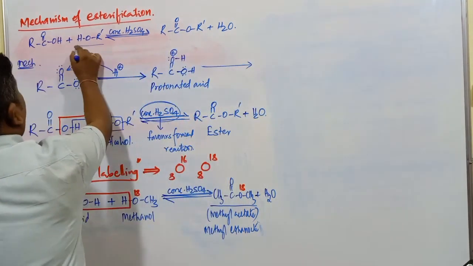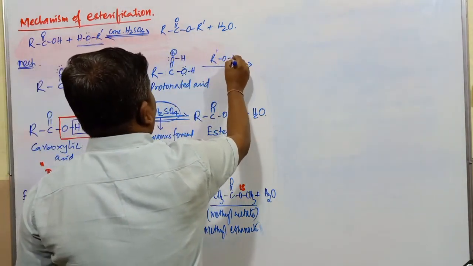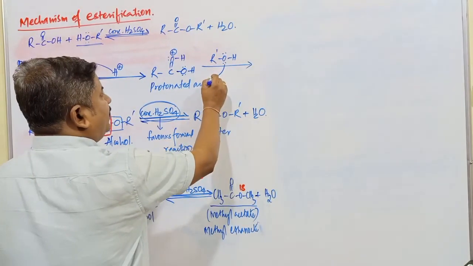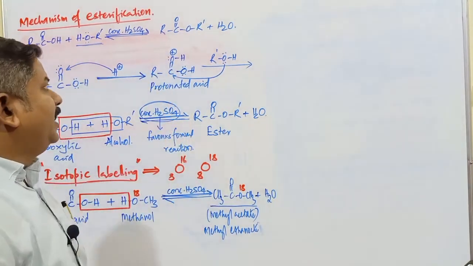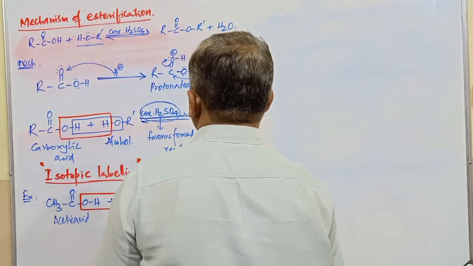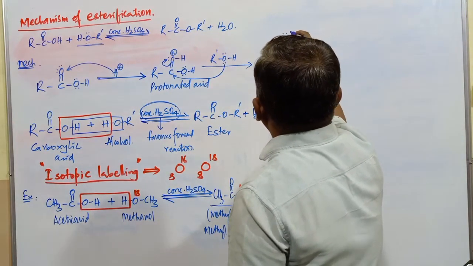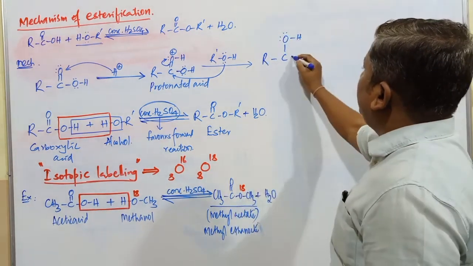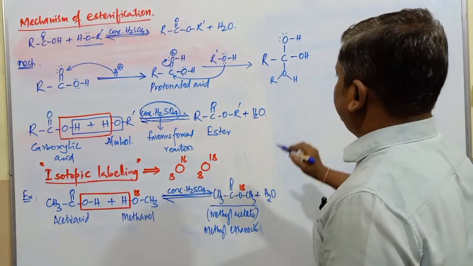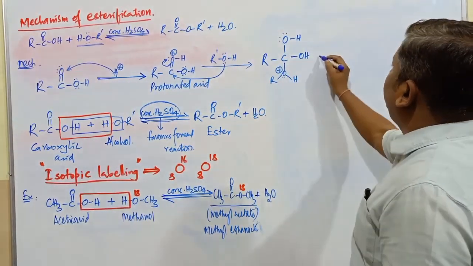Next, what happens? This alcohol, what is that? R-OH. Oxygen is also having 2 lone pairs. This alcohol, with this lone pair of electrons, attacks on the carbon atom. When it attacks on the carbon atom, these electrons are shifted onto the oxygen atom. This is R, this is C, single bond oxygen with the 2 lone pairs. This is going to be hydrogen. Now here OH is there already. Now this is O, it is R, this is going to be H. Now this oxygen atom carries what charge? Positive charge. It is having only 1 lone pair of electrons.